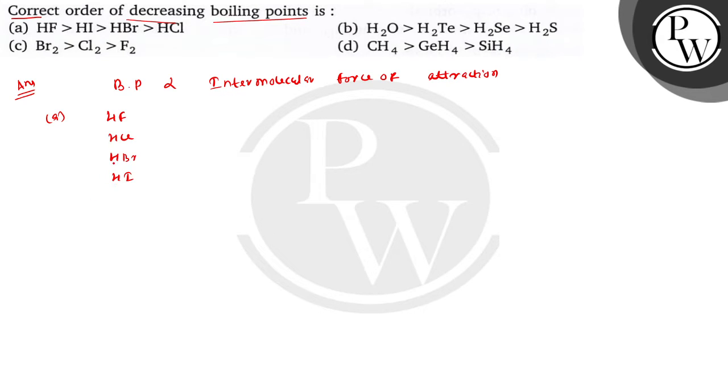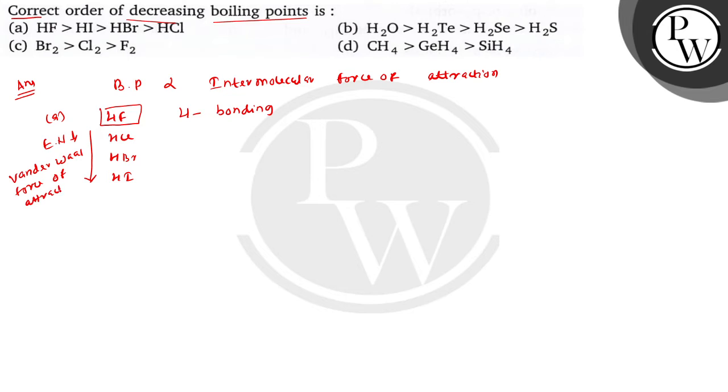So bachcho, here if you see, in case of hydrogen fluoride, due to the strong electronegativity of fluorine the force of attraction is hydrogen bonding, which is very strong. But in the rest of the cases, as you go down the group, electronegativity will decrease and therefore van der Waals force of attraction will now come into play. Now electronegativity will not play a role.